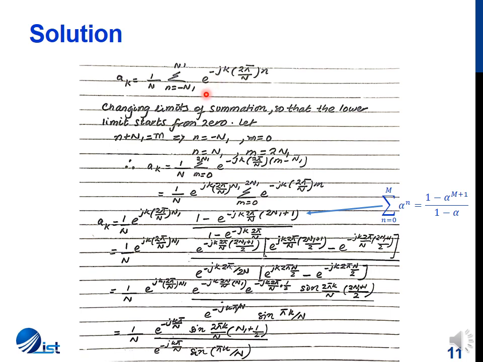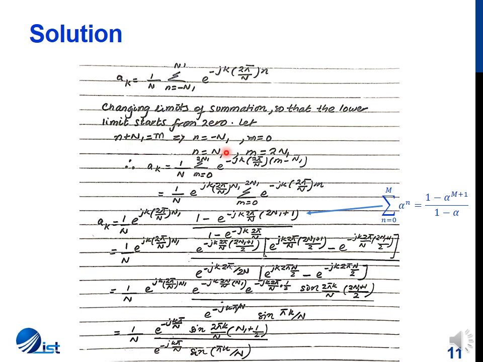So we'll change the limit of summation such that n plus N1 is equal to m. This implies that when n is equal to minus N1, m is equal to 0, and when n is equal to N1, m is 2N1. Since we have replaced n plus N1 by m, this means n will be equal to m minus N1.